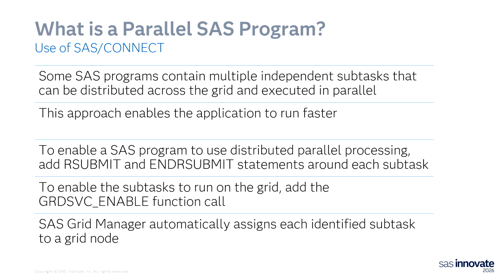You do that by surrounding those independent tasks with an rsubmit and endrsubmit block, and then you use the grid service enable data step function call to tell SAS, I want all of these parallel jobs that are in between the rsubmit and endrsubmit to be submitted to SAS Grid Manager and run on the grid.